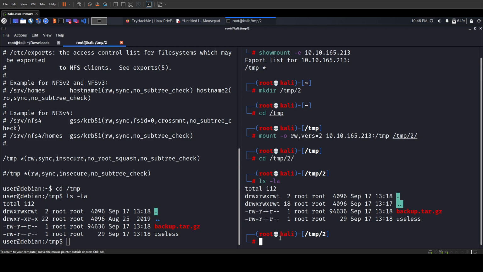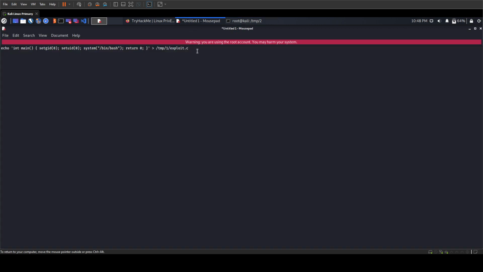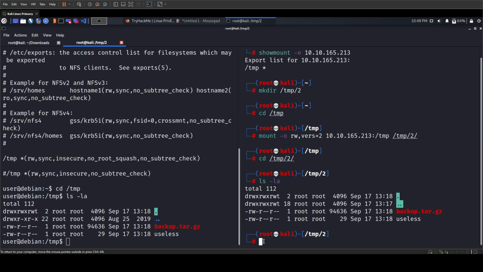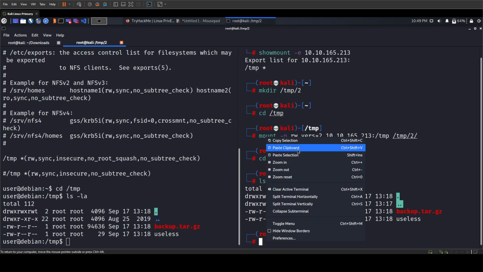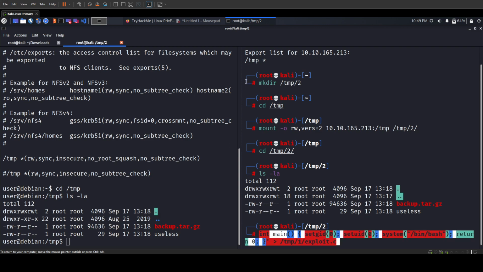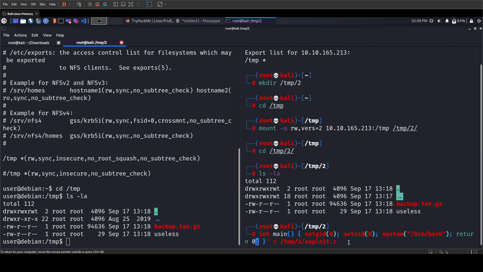Now since you have a vulnerable point and you have found an exploit, you need to write exploit code to exploit this. So I have this favorite C file exploit. I will explain it to you. That will create a file, a C file written in C language to perform some kind of action.